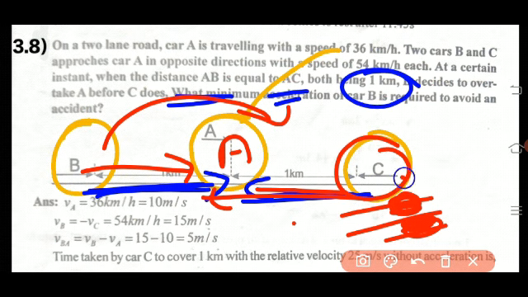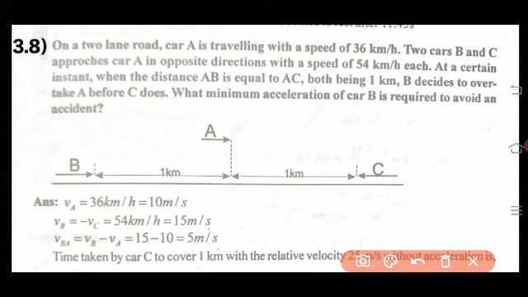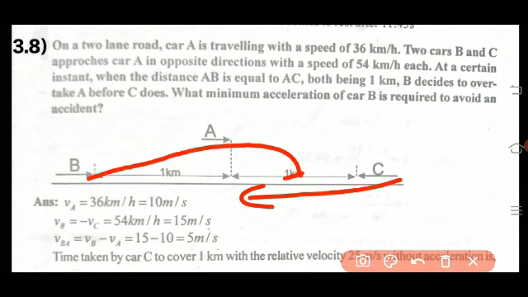When the third car comes, an accident occurs, so B decides to overtake before C reaches this point.